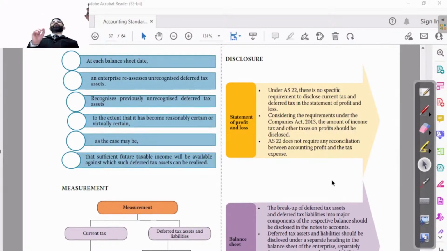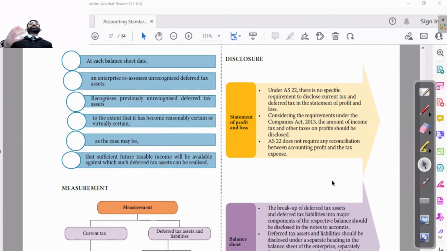Considering the requirement under the Companies Act, the amount of income tax and other taxes on profit should be disclosed. So AS 22 is not going to give any requirement. This is basically the Companies Act, which tells us to disclose the proper amount of current tax, deferred tax, all that. AS 22 doesn't require any reconciliation between accounting profit and the tax expense.